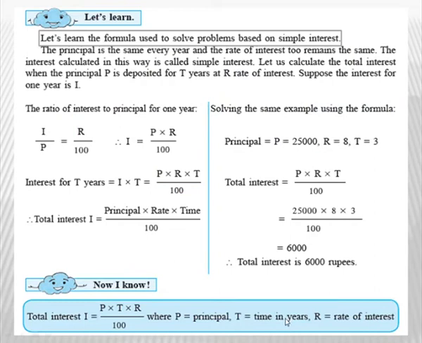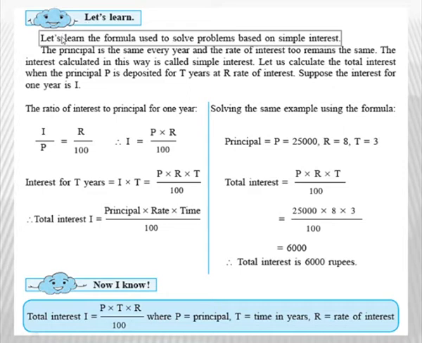Now let's learn the formula used to solve problems based on simple interest. Till now we have seen both the examples we have solved using the method of direct proportion. But let us see if we can solve these examples using formula. Now we will derive the formula here.